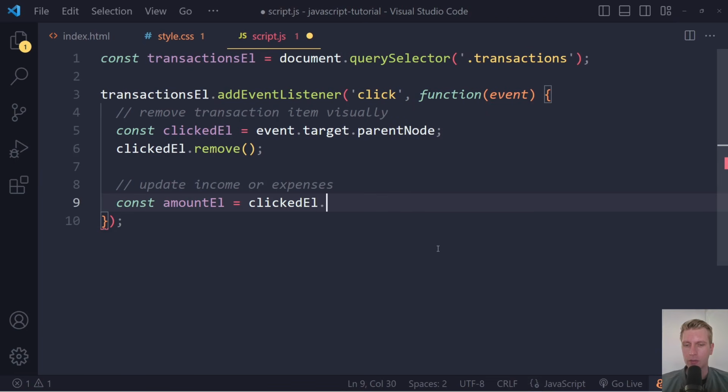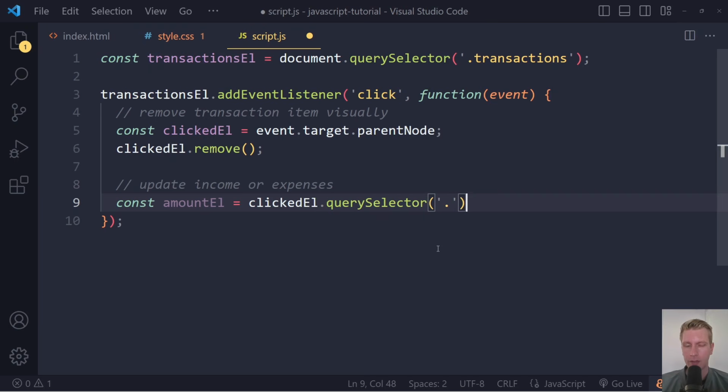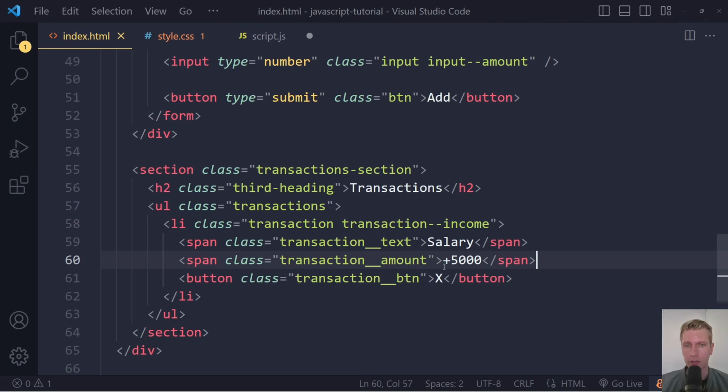So in this clicked element, we can also call query selector. And here it's a class of transaction_amount. So that will give us this element. It will not give us the number yet. Just a reference to that element.